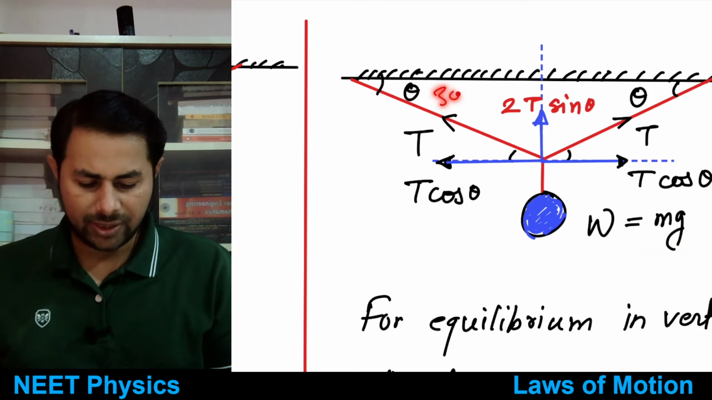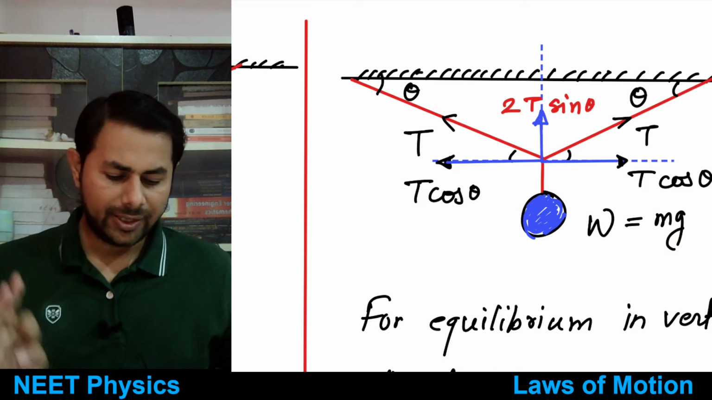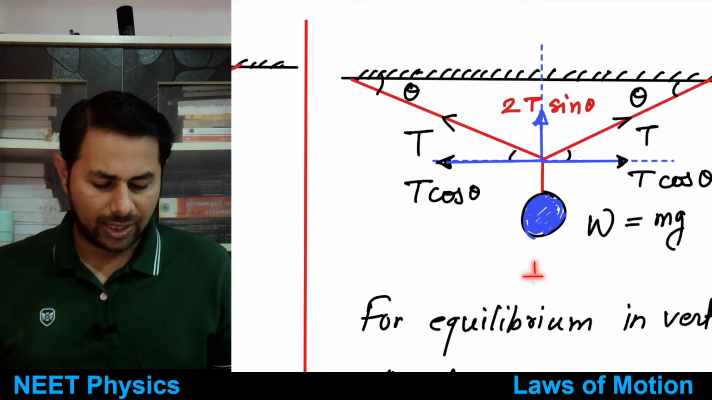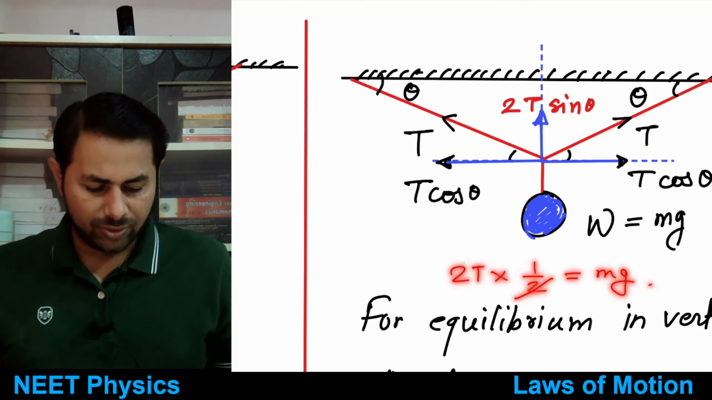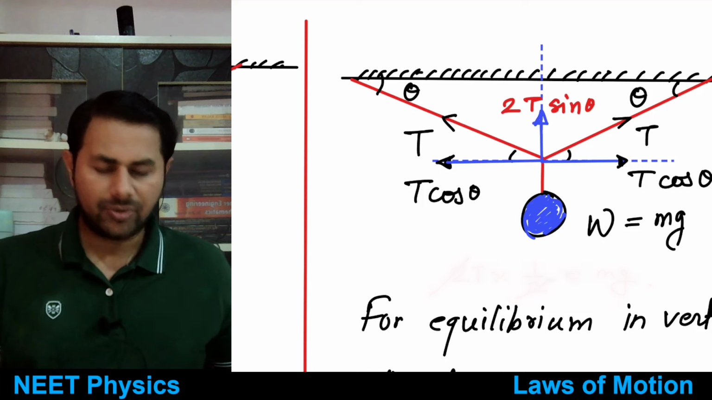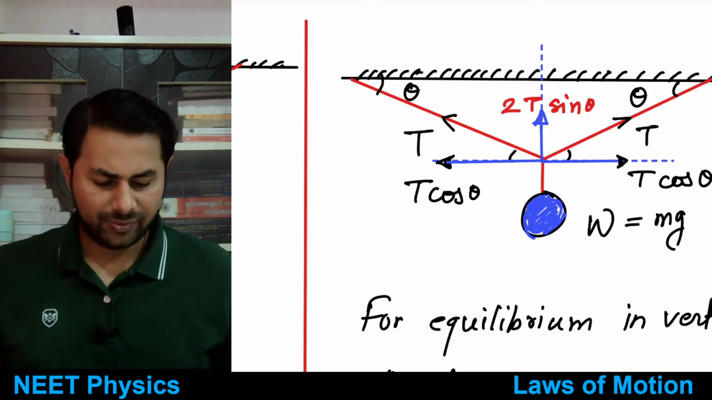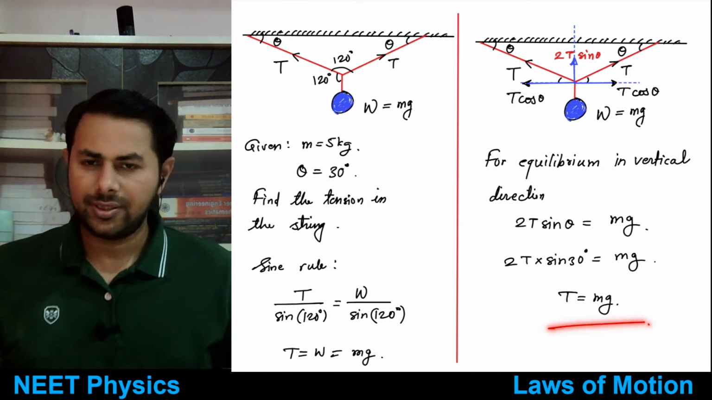And what is theta? Theta is equal to 30 degrees. So what is sine of theta? That is equal to half. So 2T multiplied by half must be equal to mg. So the 2 gets cancelled out. So once again you get T equals mg. Right? This thing is clear.